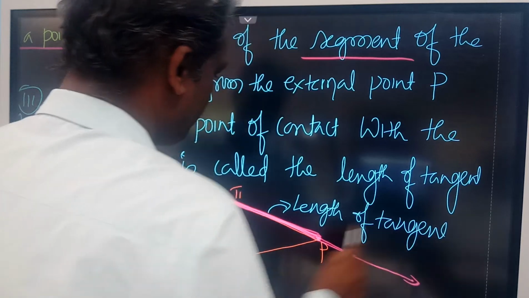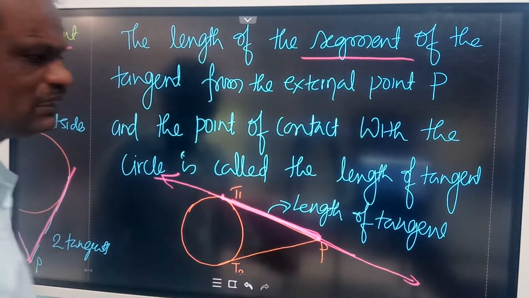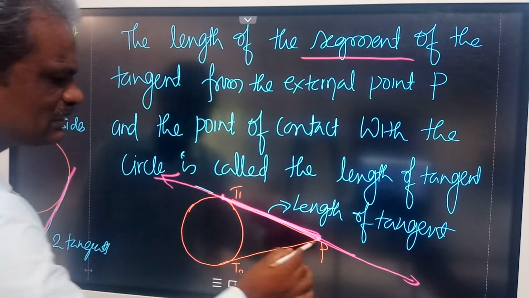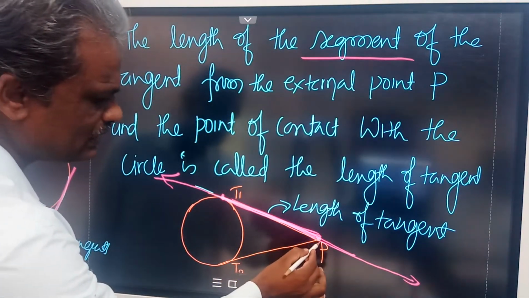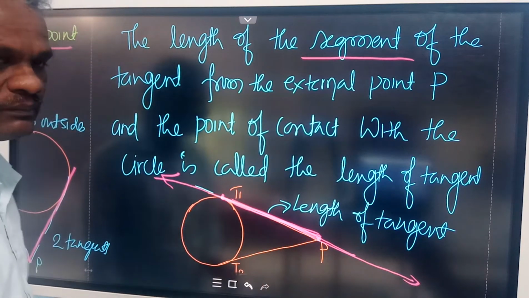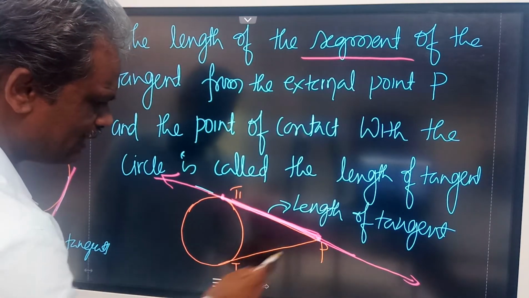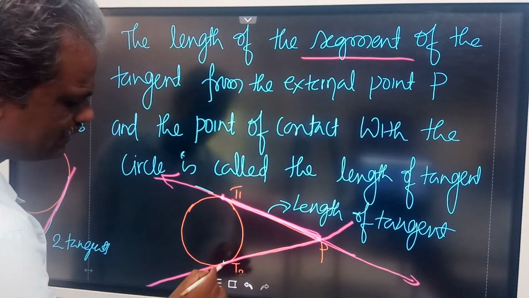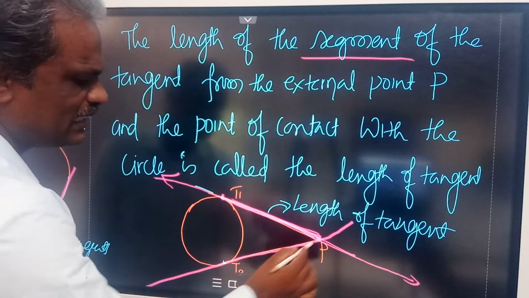So here PT1 is the length of the tangent drawn like this. You will not consider this length, this side and this side. Only from the external point to the point of contact. This is point of contact and this is external point. In the other one also, we have another one. So you can draw one tangent like this. This is point T2 and this is the external point.